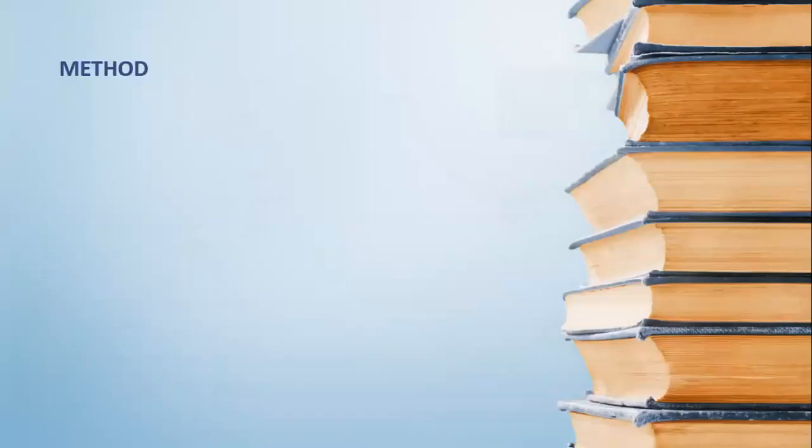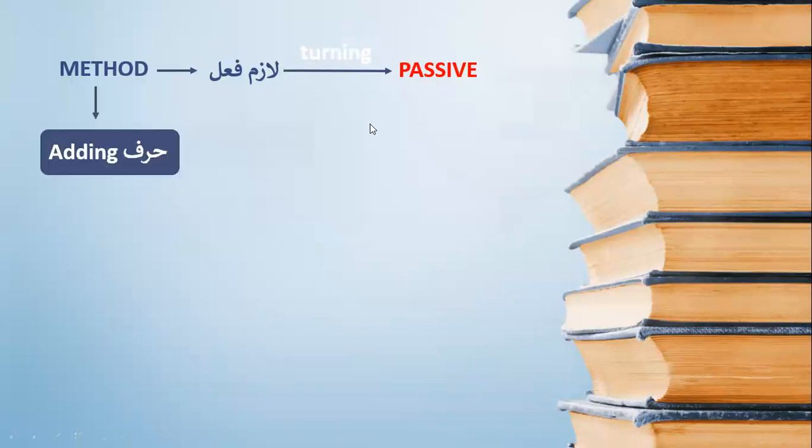Now, let's move forward. There is a method of changing a lazim fail into mutaaddi fail. If you have a fail which does not take a maful bihi, turning it into passive is still possible by making it mutaaddi. How can you do so? By adding a harf. The whole point of adding a maful is adding a detail, but since you cannot add detail directly, you have to add a harf.